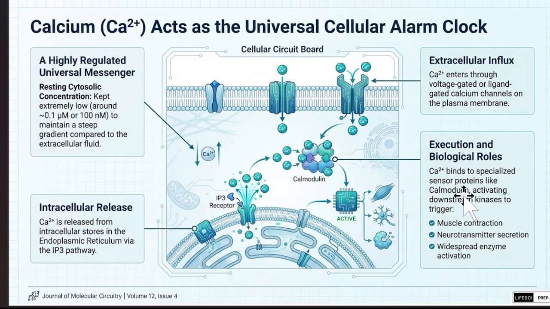What is the biological role? Calcium binds to specific sensor proteins like calmodulin, which activate downstream kinases to trigger muscle contraction, neurotransmitter secretion, and widely expressed enzyme activations. Many more things are also held, but importantly, these are the main mechanisms where calcium is released from the endoplasmic reticulum or comes inside through the channel from the outer environment to the inner environment.